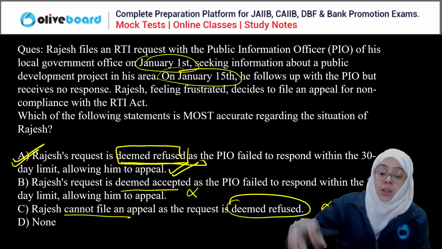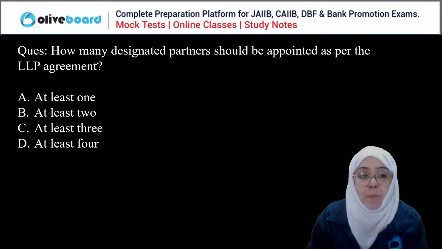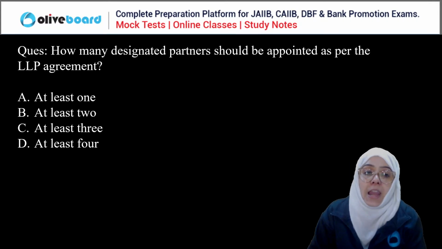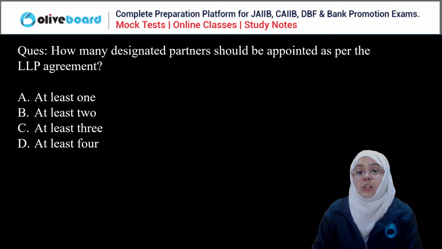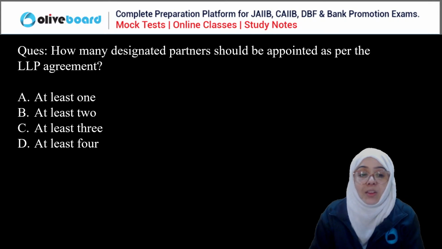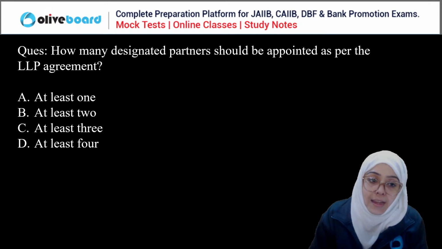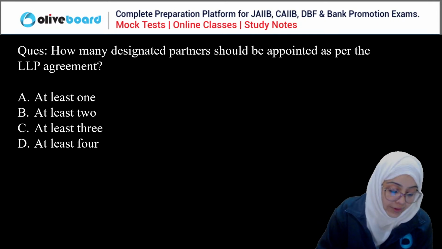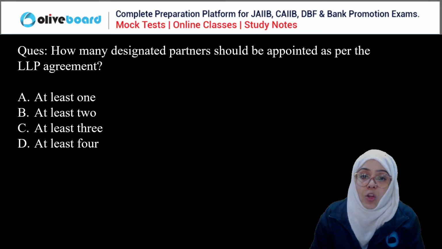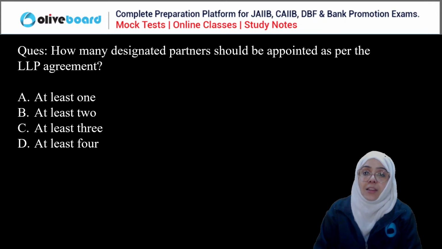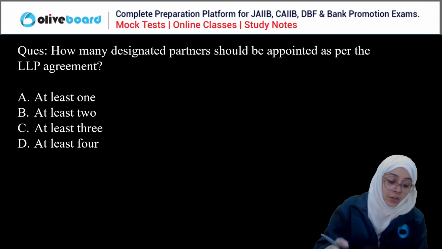Done. Okay, so last question of the class. How many designated partners should be appointed as per the limited liability partnership agreement? At least one, at least two, at least three, at least four. How many designated partners should be appointed as per the LLP agreement? At least two, right?